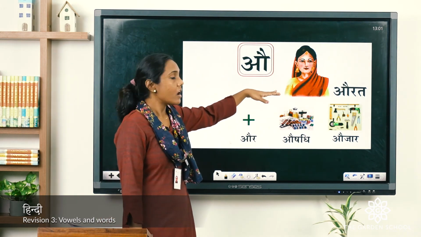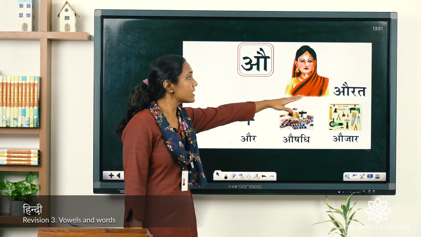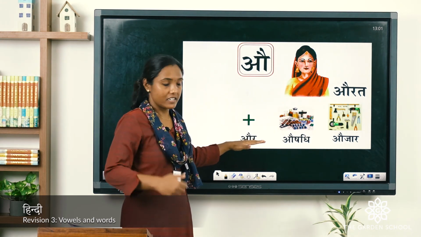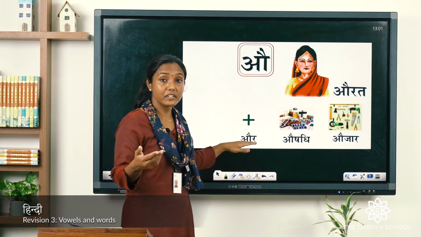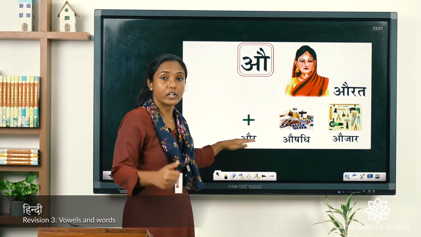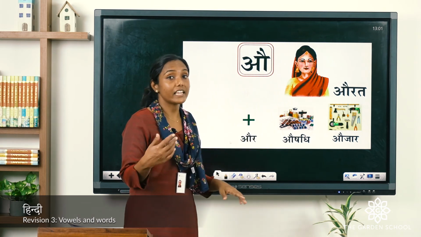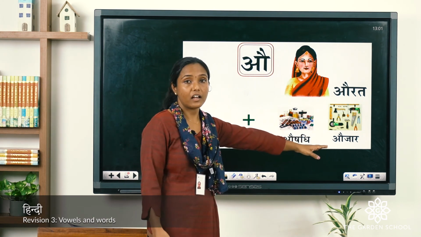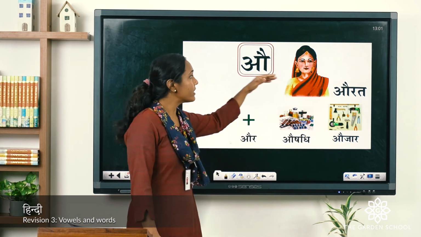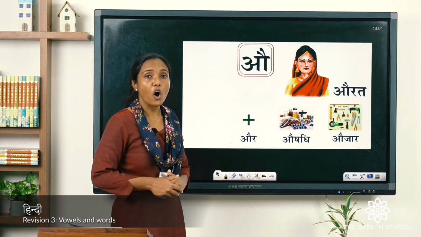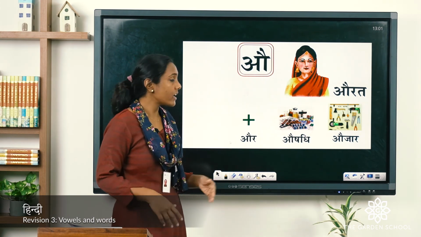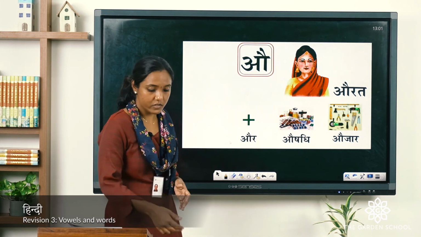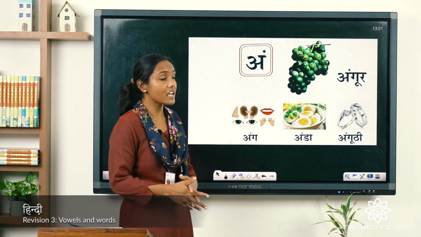It's Aw. Aw says Aurat. Aurat is a woman. Or means and in English. So how do we say it in Hindi? And for word and, or. Okay, aushadhi, that we have already learned. In English we call it medicine. Auzar, that's tools. We'll repeat this again. Au says aurat, au says or, au says aushadhi, au says auzar. Understood? Now let's see the next, the last.